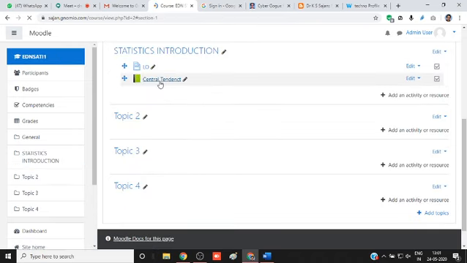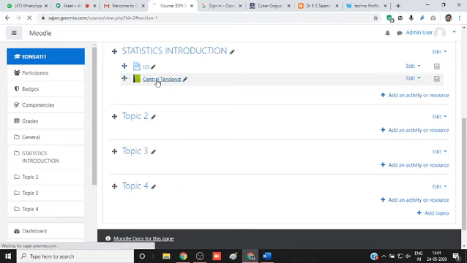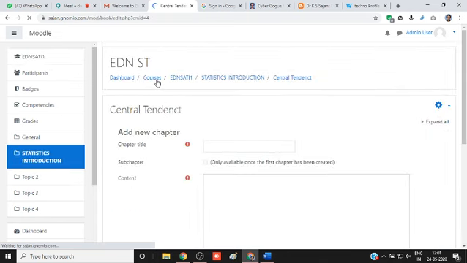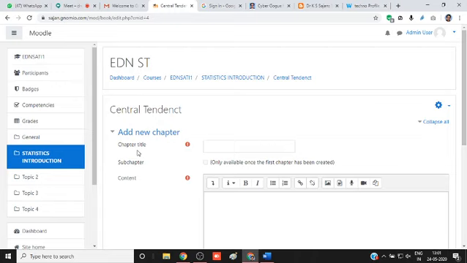See, central tendency is here. Just click on this book, central tendency. Here you can add each page, that is each topic, here called chapters. In the first module, central tendency, there may be different chapters. In that way, inside the book there are several chapters. Here the first chapter is on central tendency.